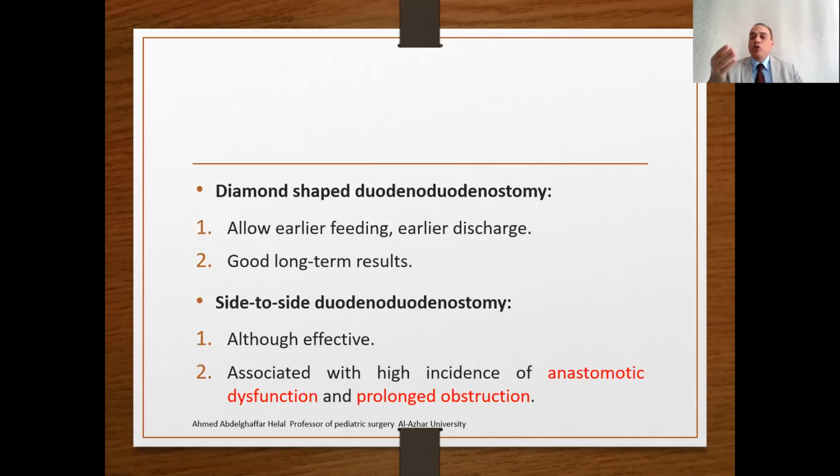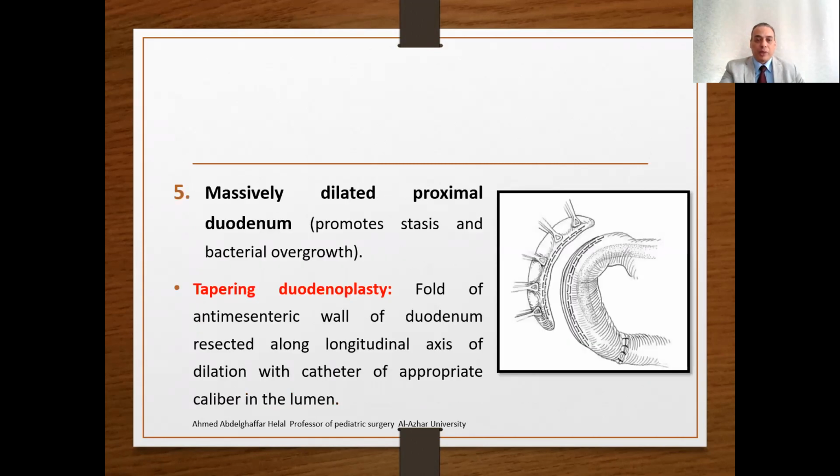However, diamond-shaped duodenostomy allows earlier feeding, earlier discharge, and good long-term results. Side-to-side duodenostomy, although it's effective in relieving the obstruction, is associated with a high incidence of anastomotic dysfunction and prolonged obstruction. So most surgeons prefer diamond-shaped duodenostomy.